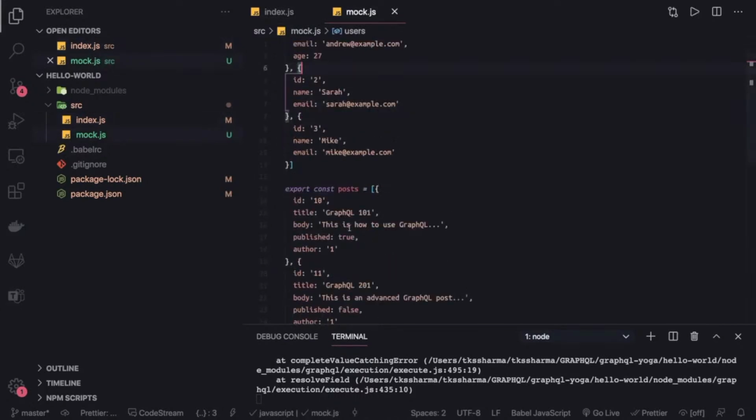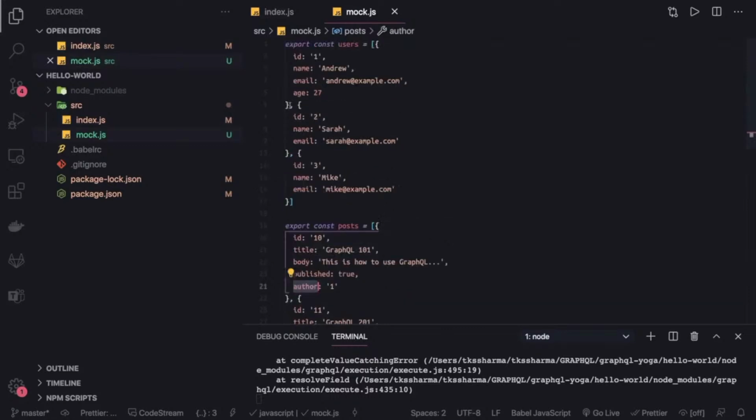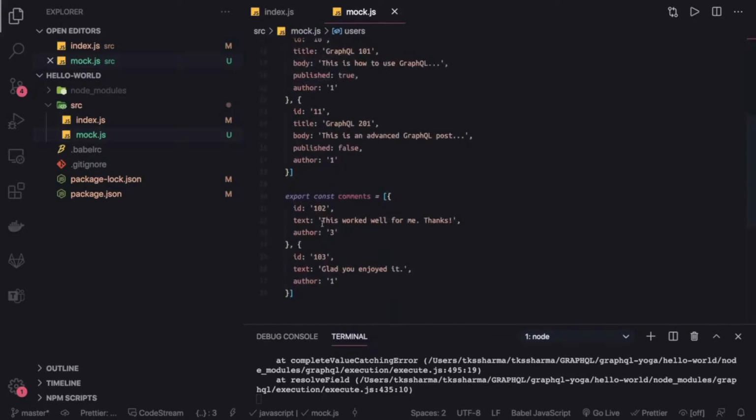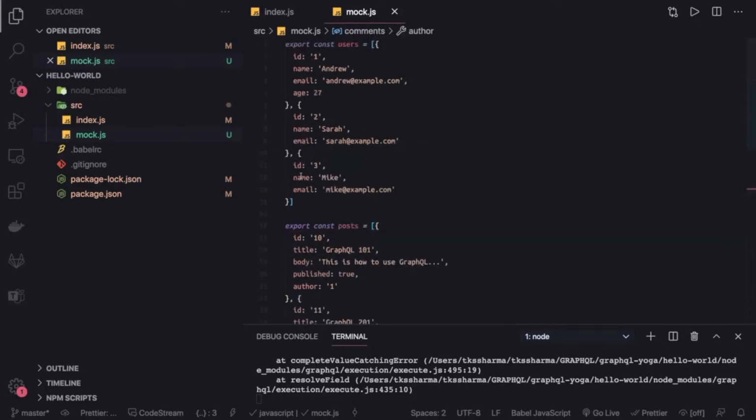Here we have the posts. If I wanted to get the author, there is an author ID, and from the author I can fetch this information, right? Similarly, there is a comment and there is author information, author ID 3. Okay, I can fetch this information here. So we can resolve this data through the resolvers.